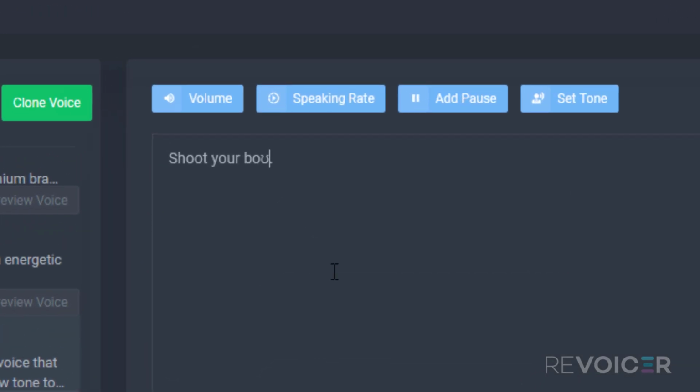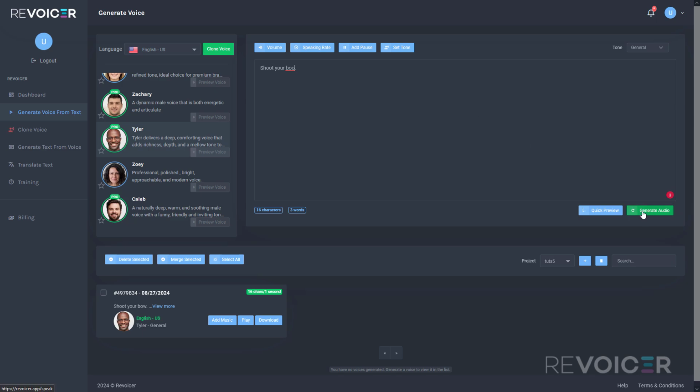So there's a bunch of ways, but the one that I like to use is by adding, correct me if I'm wrong, but I think that's omega. So let's generate the audio. Let's see how Tyler pronounces it now. Shoot your bow. I would say that's much better. So whether we're shooting our bow, or we're tying a bow, or we're bowing to someone, we now have the tools needed to modify this word as we see fit, so to speak.